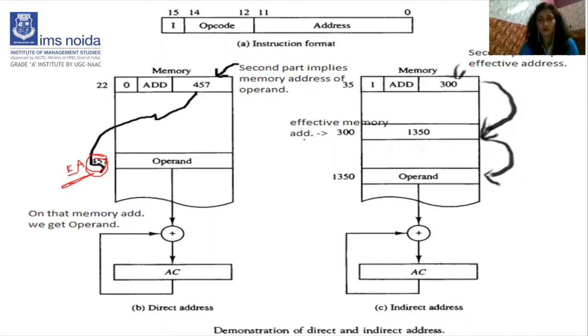Now move to indirect addressing. Here when memory says go to location 300, we move to location 300, but it also contains another address, 1350. We move to 1350 and here the operand is found. Now between 300 and 1350, which is the effective address? 1350 is basically the effective address. The effective address is that address where the operand is found.